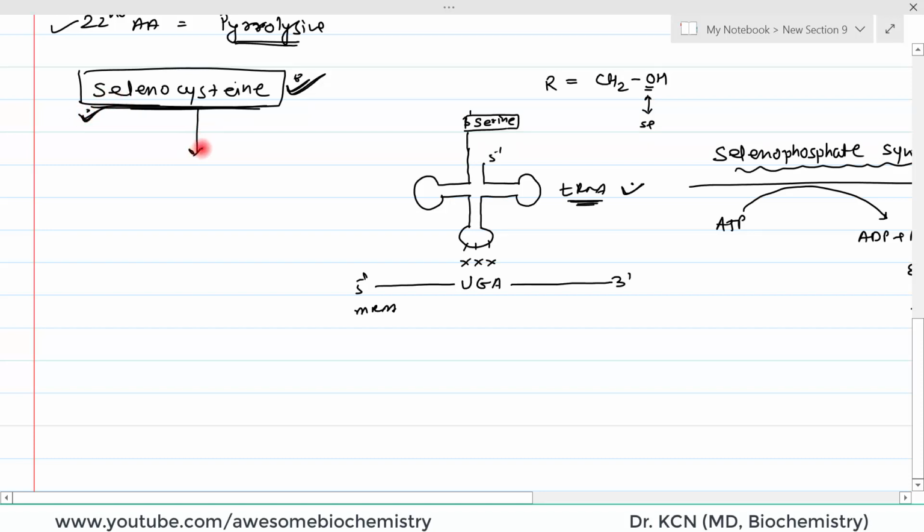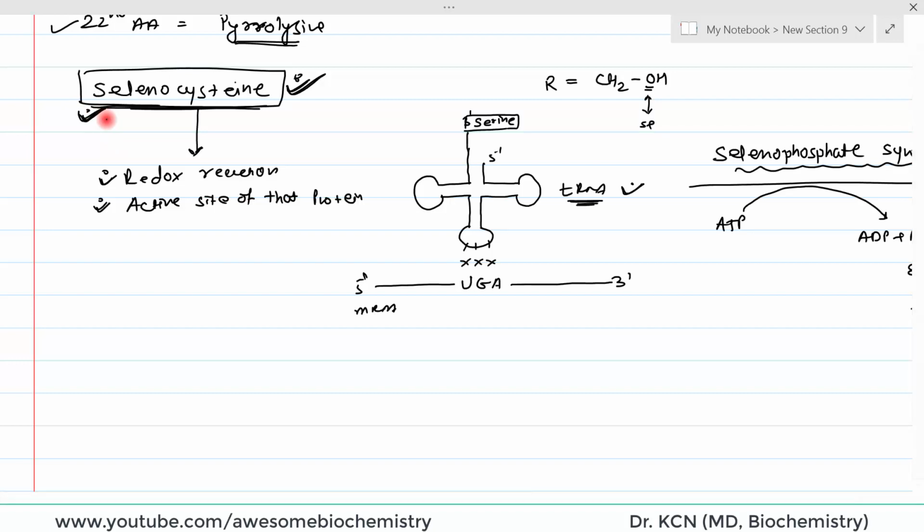Most of the time that protein's function is related to redox reactions, reduction oxidation reactions, and most of the time it occurs at the active site of that protein. So whenever selenocysteine occurs in a protein, it has a very big responsibility. That protein's function is dependent on this very important molecule, right?